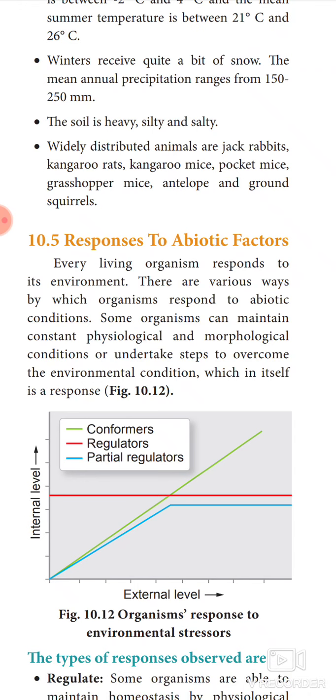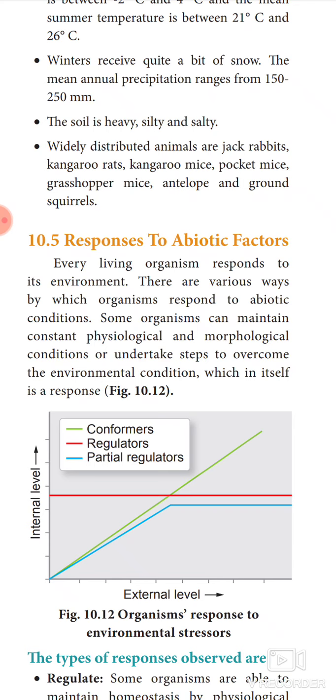In the last class, we discussed the biome, the different types of biomes and their characteristics, everything we have discussed. So, in this class, we are going to discuss how animals respond to abiotic factors. We already discussed abiotic factors, the different types of abiotic factors, and how they influence living organisms. But here we are going to discuss how animals respond to the abiotic factor.